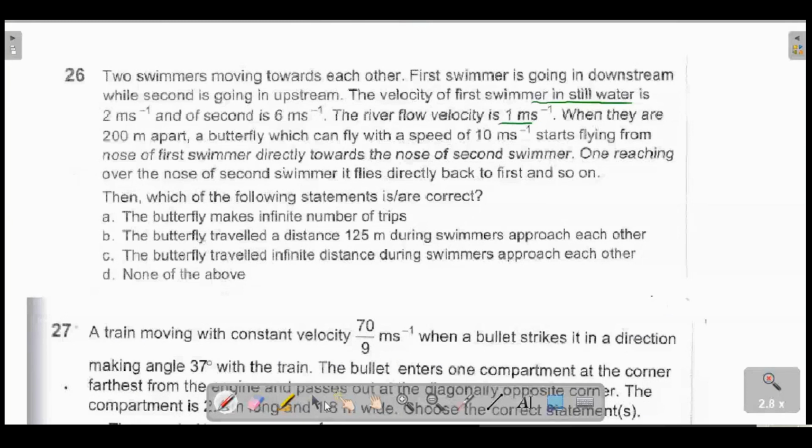Good. When they are 200 meter apart, a butterfly which can fly with a speed of 10 meter per second starts flying from the nose of the first swimmer directly towards the nose of the second. Once it reaches the nose of the second swimmer, it flies directly back to the first, and so on and so forth. So he's asking how many trips the butterfly makes before these two swimmers crash into each other, and option B is traveled a distance of 125. So distance traveled he's asking, and whether the distance is infinite or not in option C he is investigating.